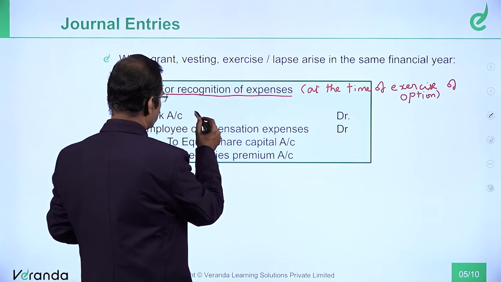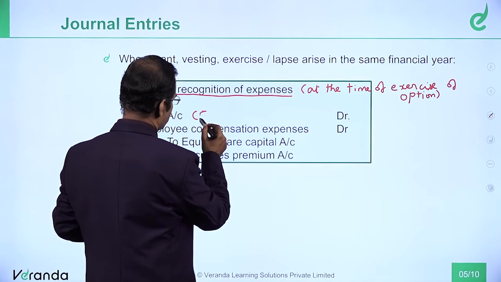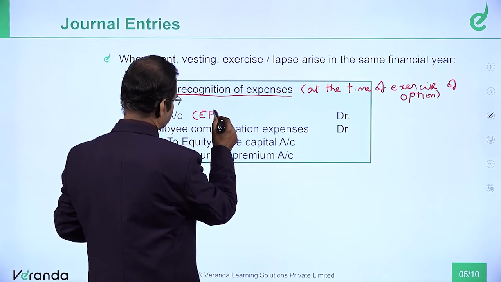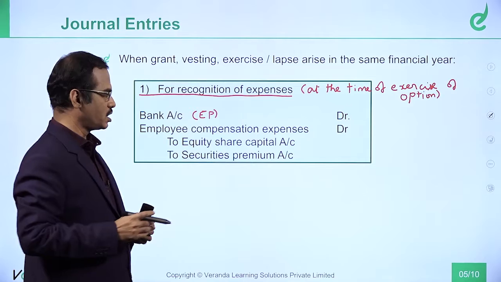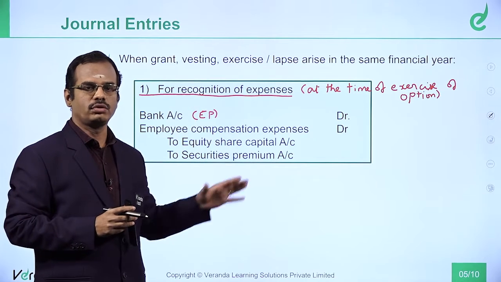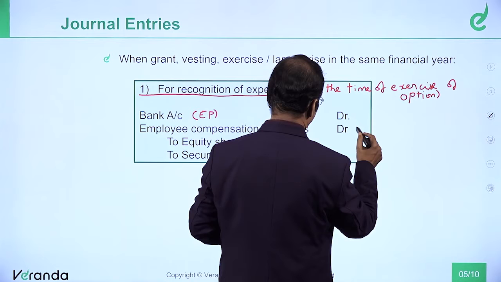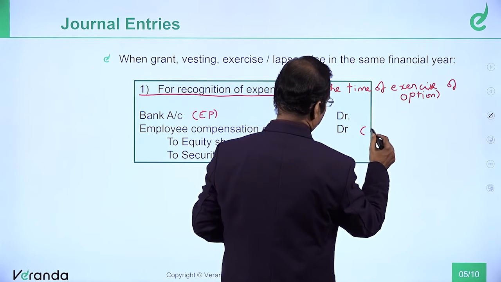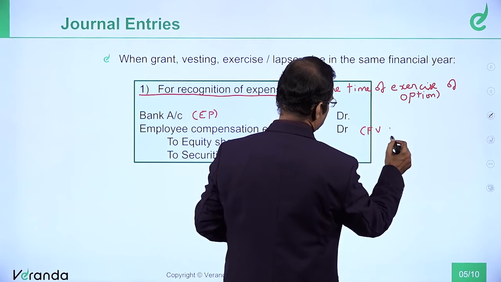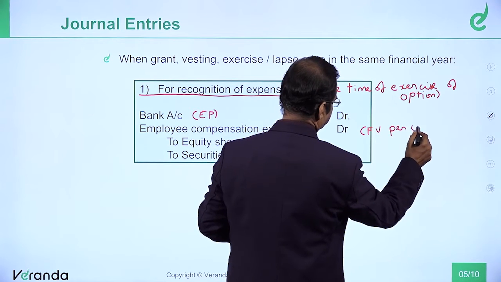What amount do you have to debit here? Exercise price per share multiplied by number of shares exercised; you will debit the exercise price in the bank account. What will you debit in the employee compensation expense account? Fair value per option.